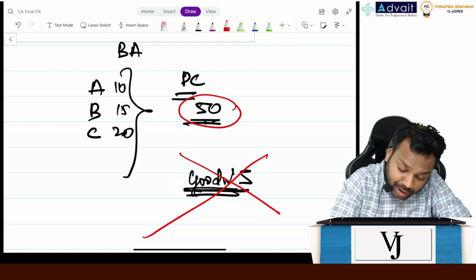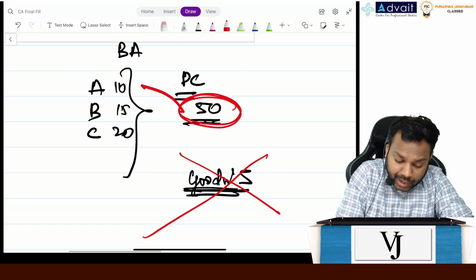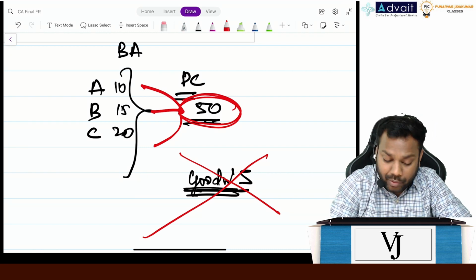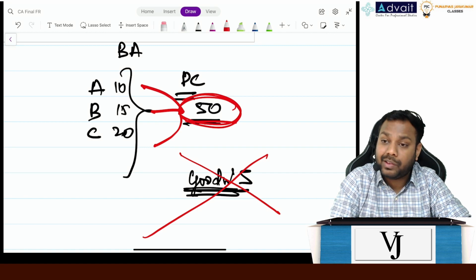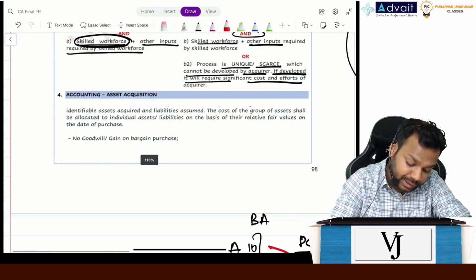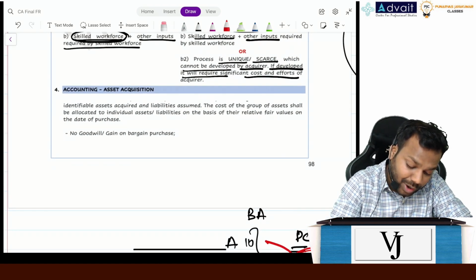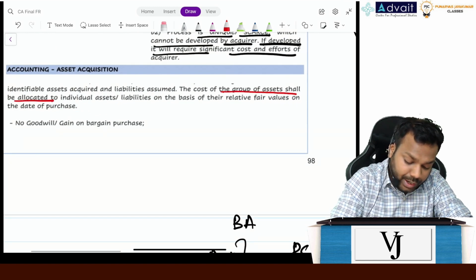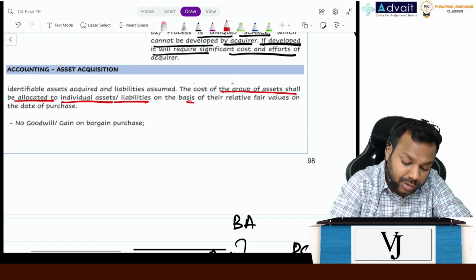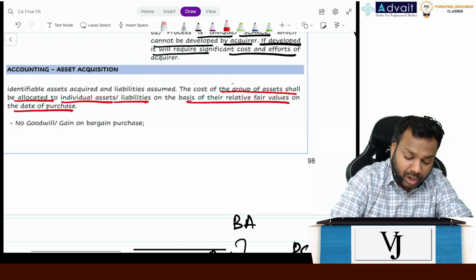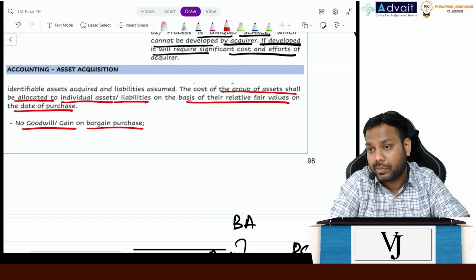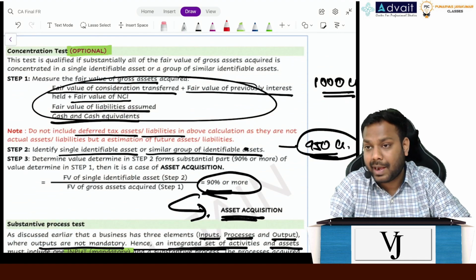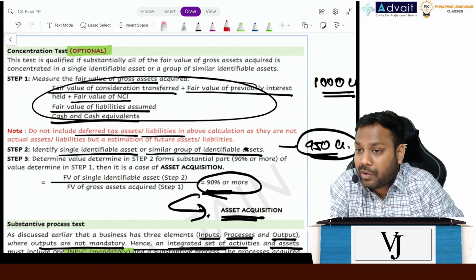Rather, I will allocate this 50 to A, B, and C in the ratio of 10, 15, 20. That's what is written here. See, identifiable assets acquired and liabilities assumed: the cost of the group of assets will be allocated to individual assets or liabilities on the basis of their relative fair values on the date of purchase. No goodwill or gain on bargain purchase. Clear, everyone? That's a case we will assess and identify whether it is a case of business acquisition or not.